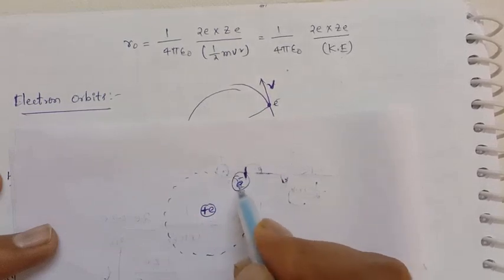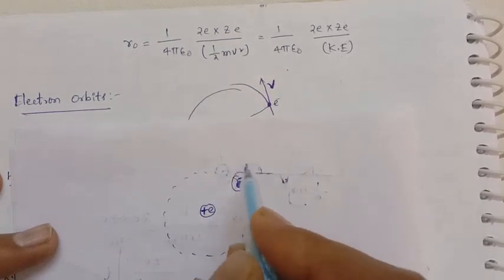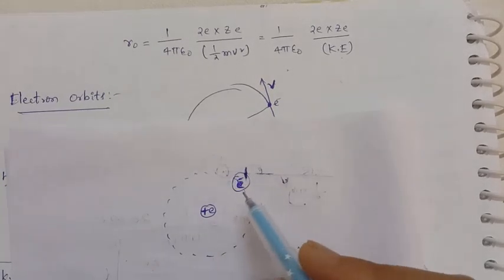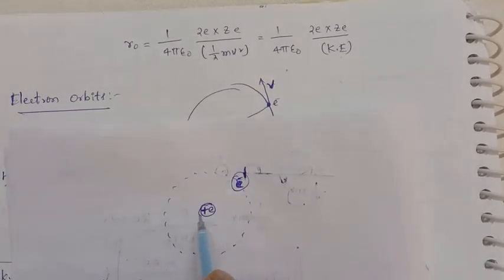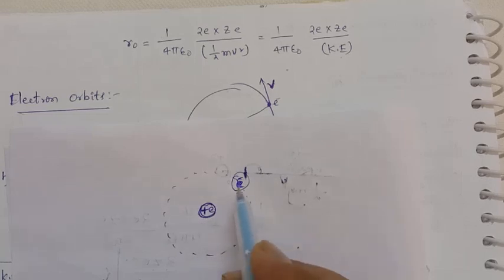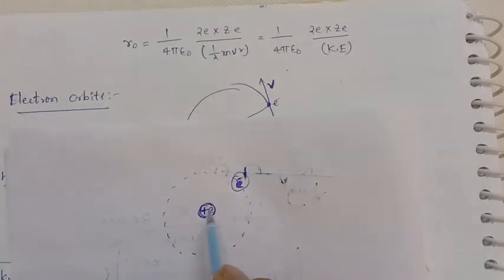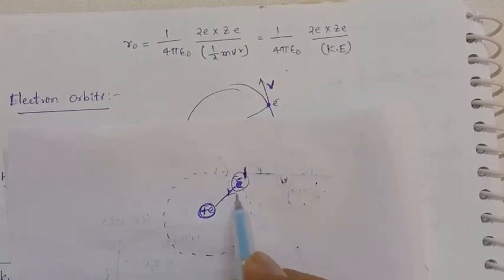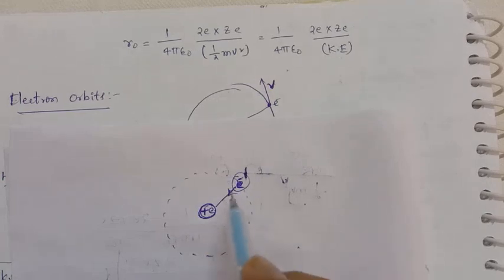The negative electron revolves because there is some force from the central part towards the nucleus. That means there is a centripetal force acting on the electron, and that's why it revolves like this.